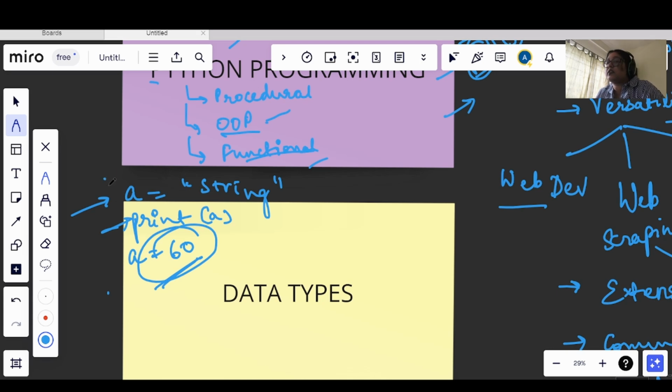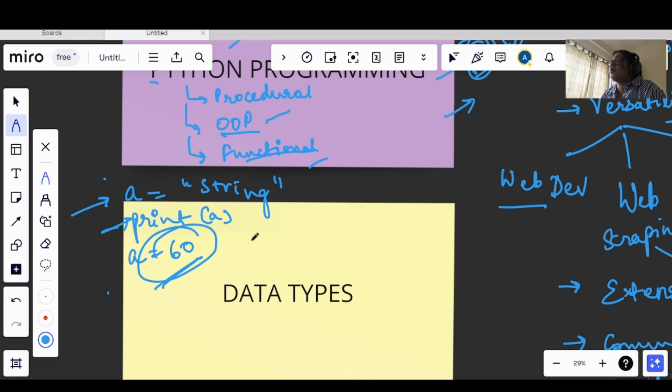We don't have any restriction here. We can simply change it into integer according to our use. This is not a good programming habit, but if you are required to use it somewhere where you try to use only one variable or something like that, then you can go with it, because you don't have to assign the data type. It will change on its own.